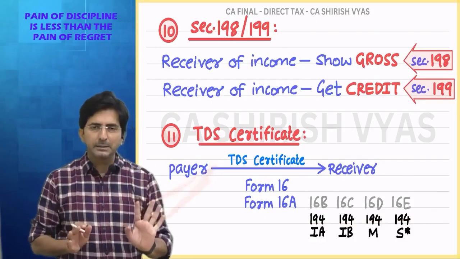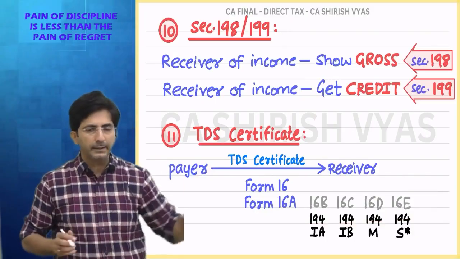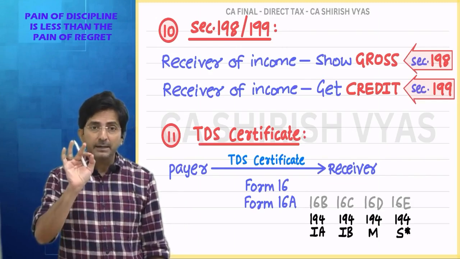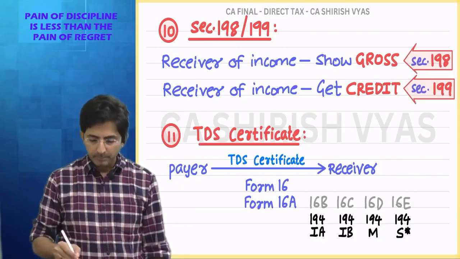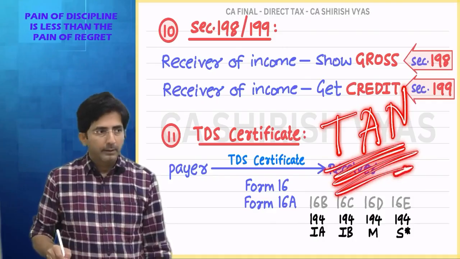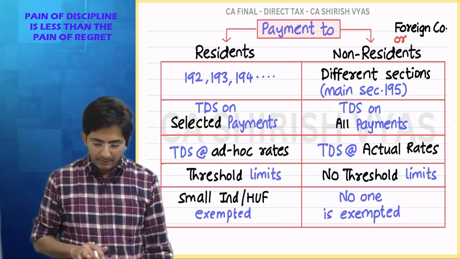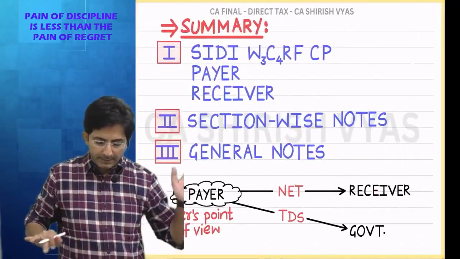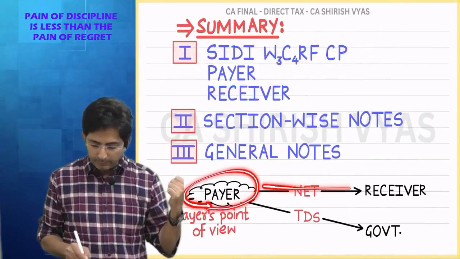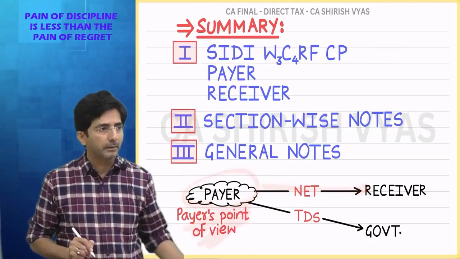You just remember that whenever you deduct TDS and deposit it, you have to issue a TDS certificate to the other party. Then, the last point: every tax deductor should have a TAN number. Tax deduction and collection account number. Every tax deductor. Deductor means, in my language, payer. When the payer makes a payment, he makes the payment net of TDS. So the person who deducts the TDS should have a TAN number.